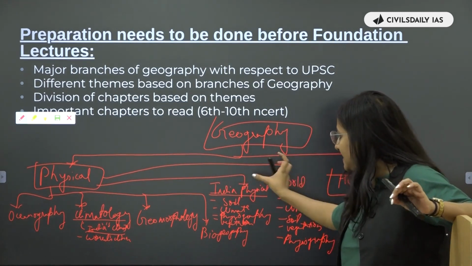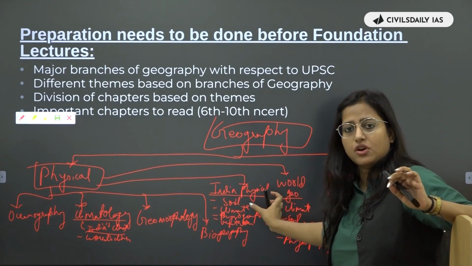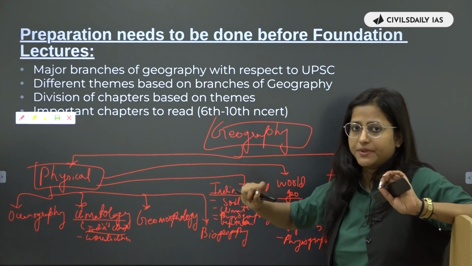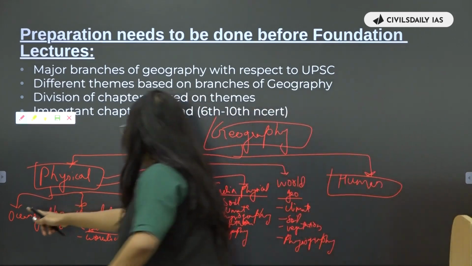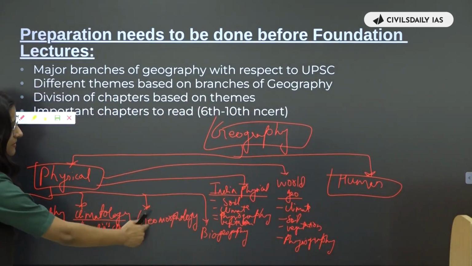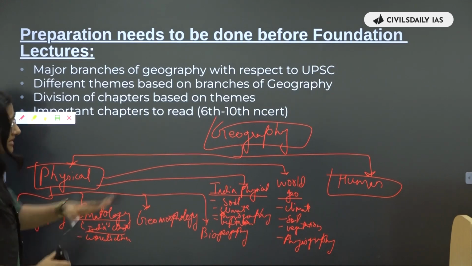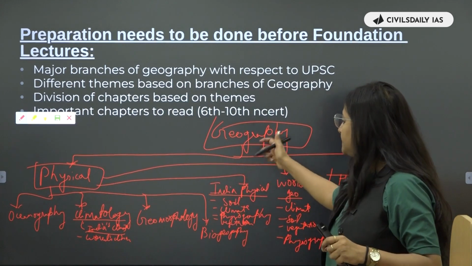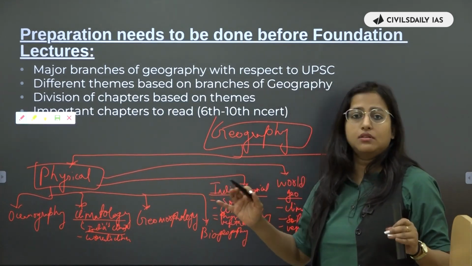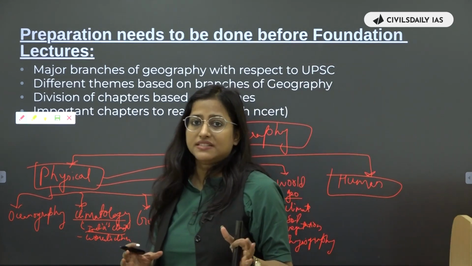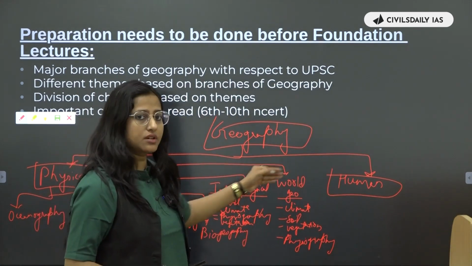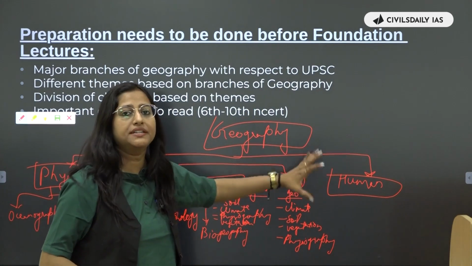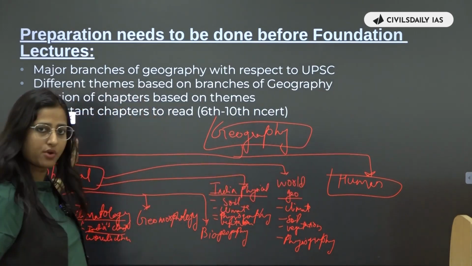But at the same time, this India physical and the world physical geography, that is not a separate branch of geography. It is not a separate branch. This will come under all these major themes. इन major themes के अंदर ही ये आएगा, right? But यहाँ पे हमने इसको अलग से इसलिए लिखा है. Why we have written it? Because it's a very long syllabus which is related to Indian physical geography and world physical geography. So that is why we have made it as a separate theme. Again, this is a part of physical geography only.